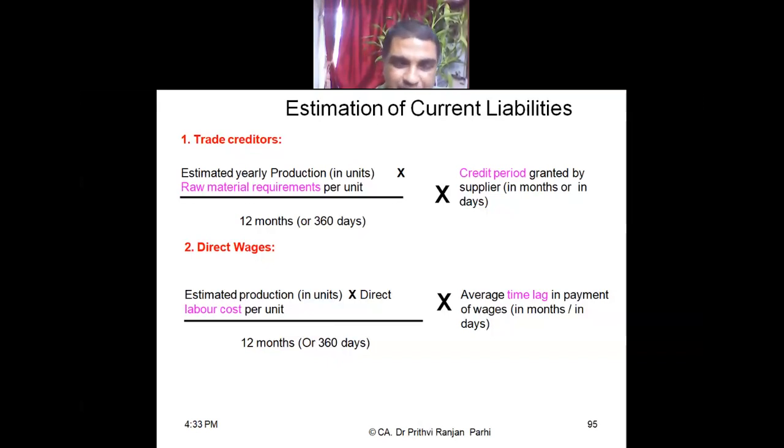of days. Similarly, direct wages: you can find out creditors for direct wages as estimated production in units into direct labor cost per unit, divided by 12 months or 360 days, multiplied with average time lag in payment of wages, either in months or in days.